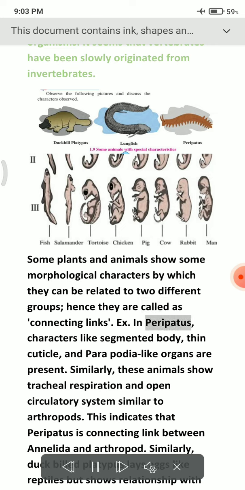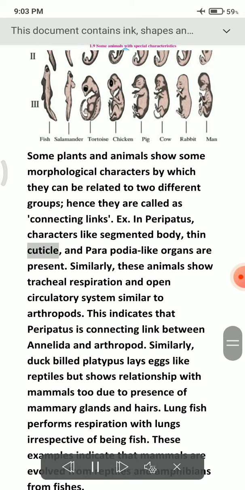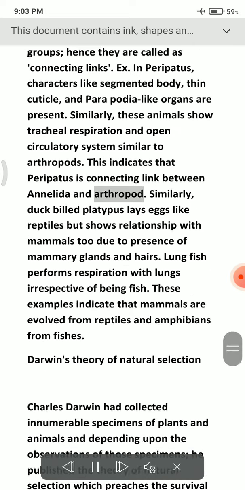In Peripatus, characters like segmented body, thin cuticle, and parapodia-like organs are present. Similarly, these animals show tracheal respiration and an open circulatory system similar to arthropods. This indicates that Peripatus is a connecting link between Annelida and arthropods.